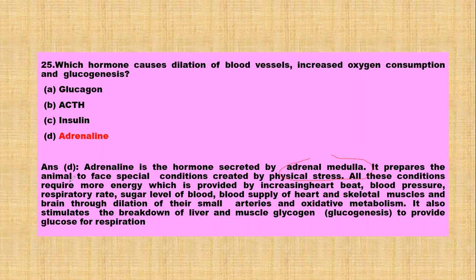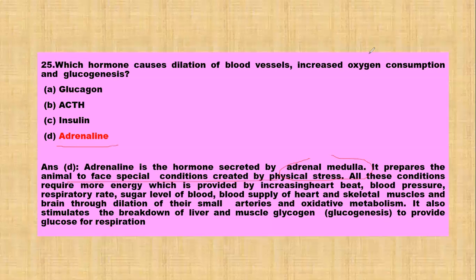It prepares the animal to face special conditions created by physical stress. All these conditions require energy, which is provided by increasing heartbeat, blood pressure, respiratory rate, sugar level, etc. So it stimulates the breakdown of liver and muscle glycogen to provide the glucose for respiration. So adrenaline is the correct answer.